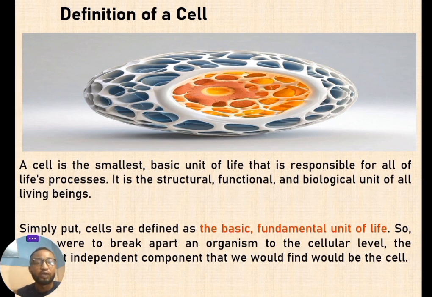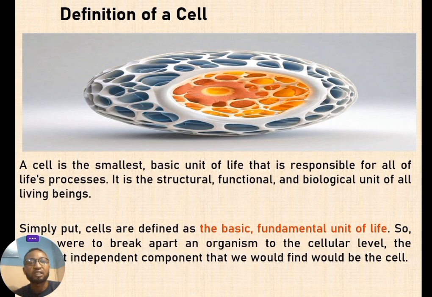That is, for anything to be classified as living, it must contain a cell. It must be made up of one or more cells. So simply put, you can define a cell as the basic fundamental unit of life. Better put, it is the basic structural and functional unit of life.